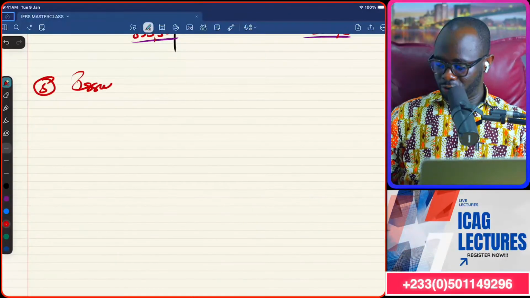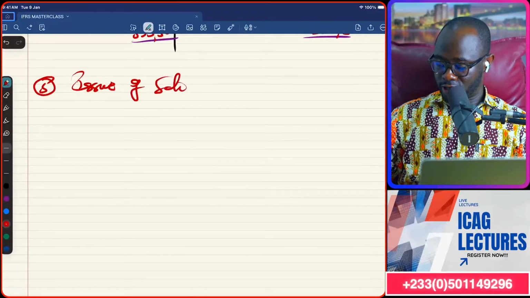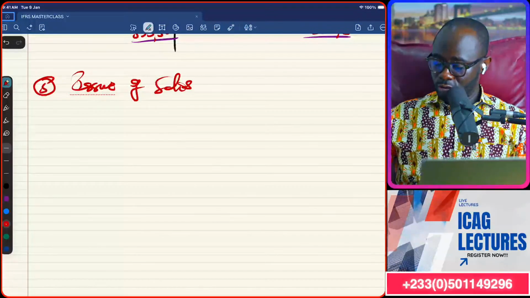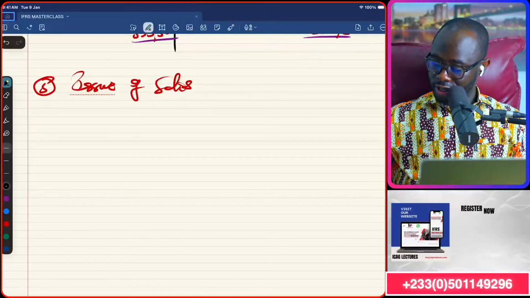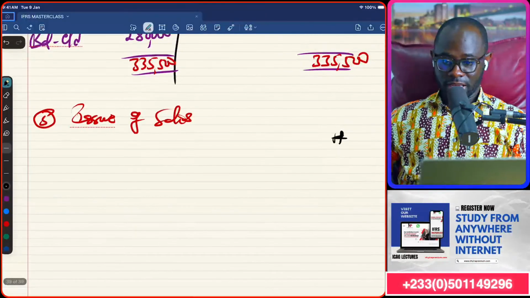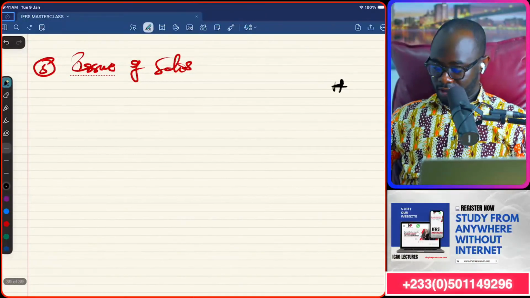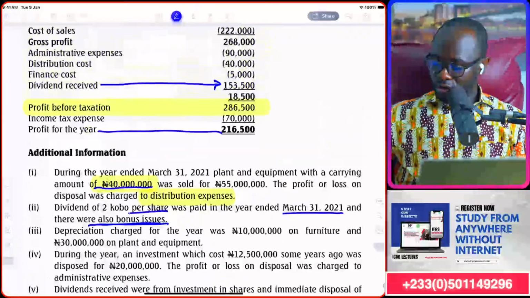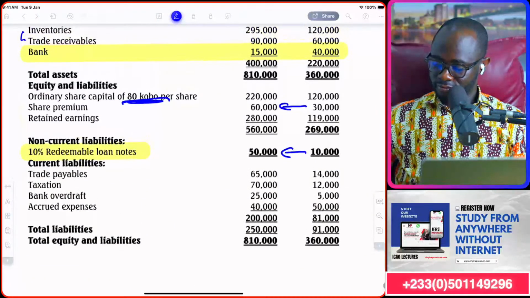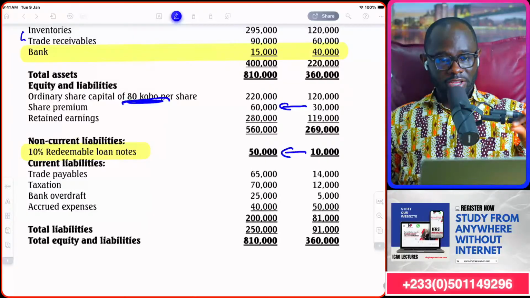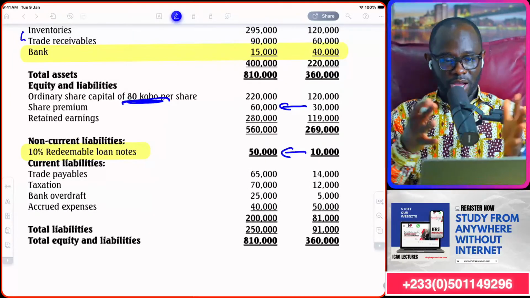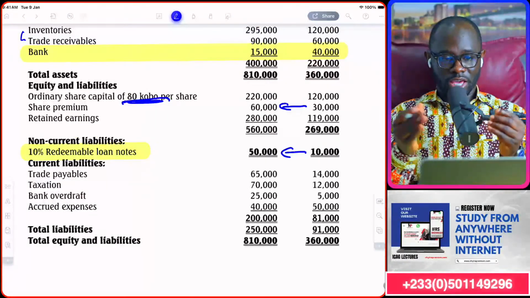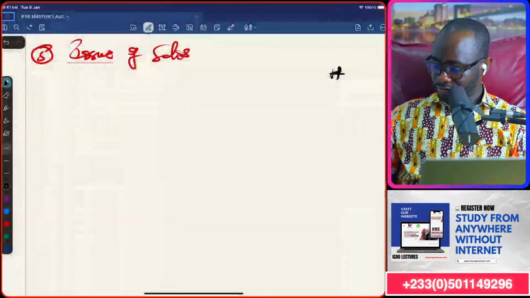So issue of shares. I'm going to do maybe vertical presentation here in that case. So if you check the ordinary shares and the share premium, I'm going to add the two together, okay, and work it out simply.